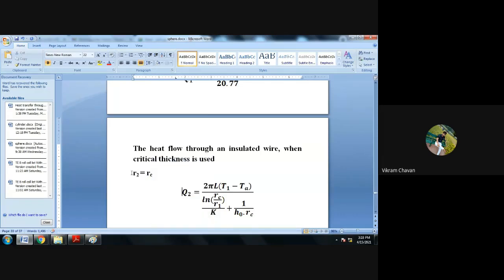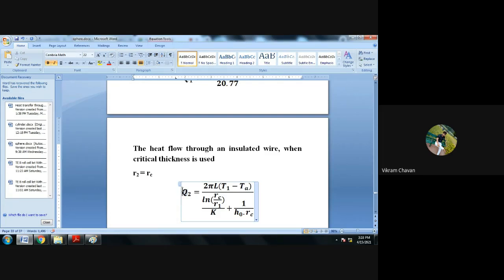Instead of R2, we have to consider RC. So our formula will be changed. Wherever the R2 term is there, replace that R2 term with RC.